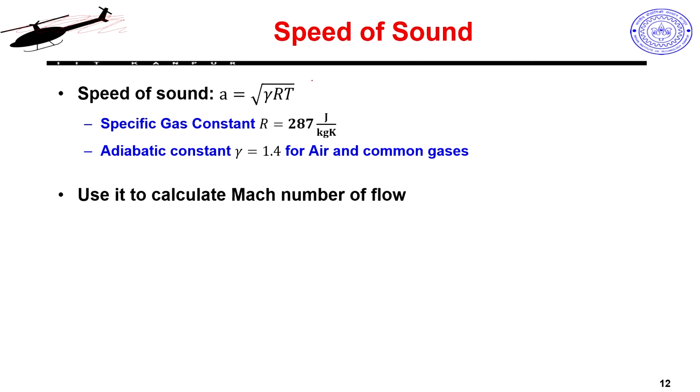And finally, the speed of sound. This equation again comes from your gas laws. R, which we talked about earlier, is given as 287 joules per kg Kelvin, and gamma is your adiabatic constant, which is 1.4 for air and common gases. If I plug in these numbers and take T as your sea level ambient condition, 288 Kelvin or so, you will get A coming close to some 330 odd meters per second, which is a fair number. 330 is fine for our basic Mach number calculations and so on.